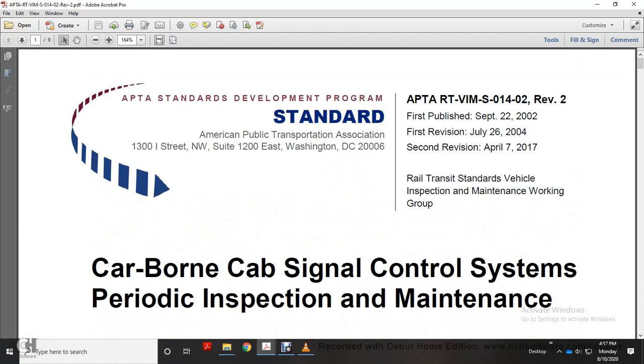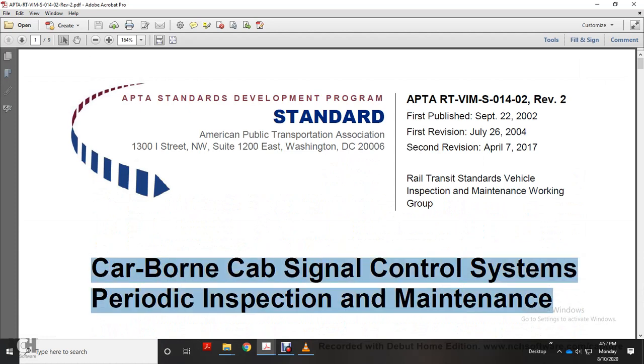And that was your onboard cab signal control and periodic inspection maintenance.